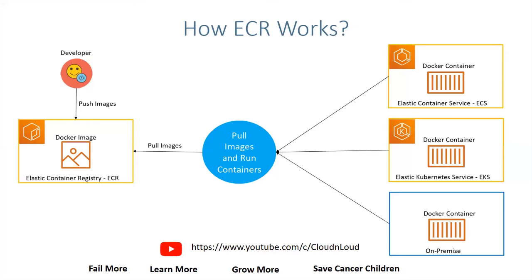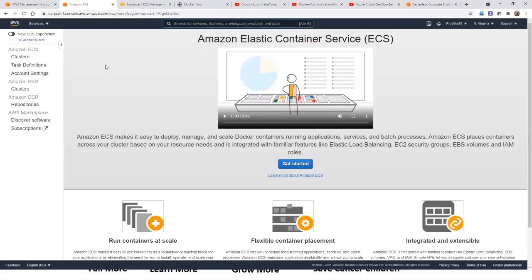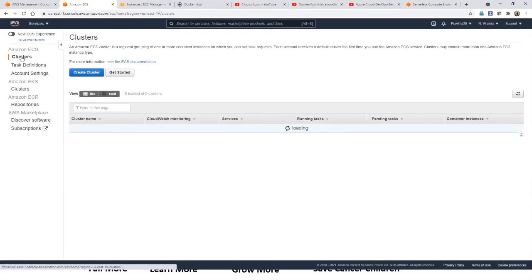I'm going to keep this diagram, and I want to show you, go to Amazon ECS and EC2. If you go to cluster, if I want to launch anything, there will be an image we need. Where can I take it from? Elastic Container Registry. I'm going to launch some containers on top of an EKS cluster, so I can take it from here, or I can take it from here.